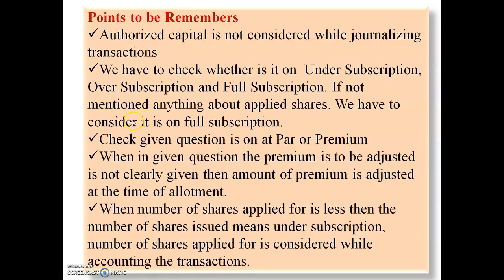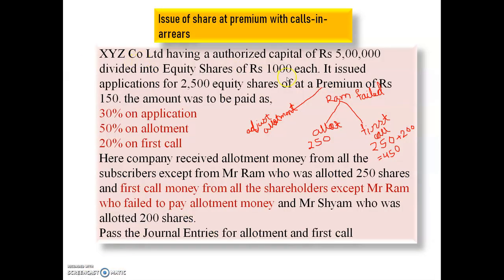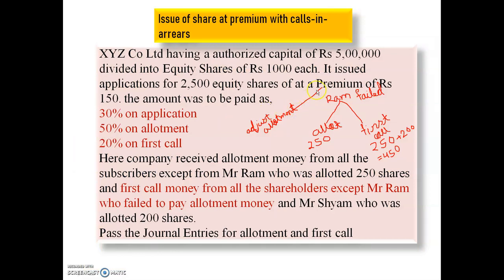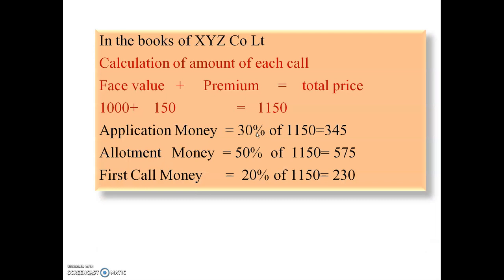See here, I have given these points. Authorized capital is not considered while journalizing the transactions. Means here they have given the authorized capital 5 lakh, but we will skip this. And the second point is, when in a given question it is not clearly given where the premium is to be adjusted, then the premium is adjusted at the time of allotment. So here we are going to adjust this premium with allotment.